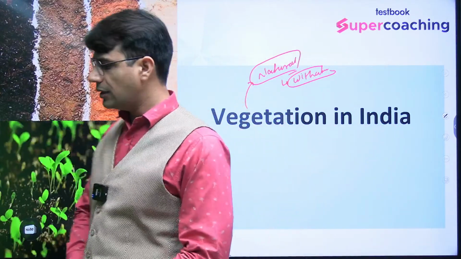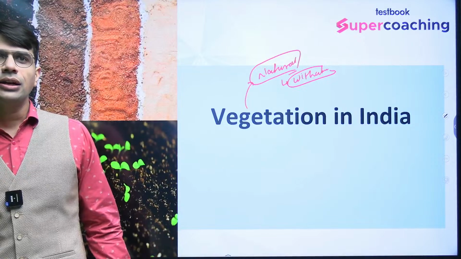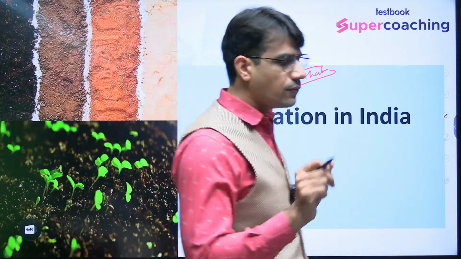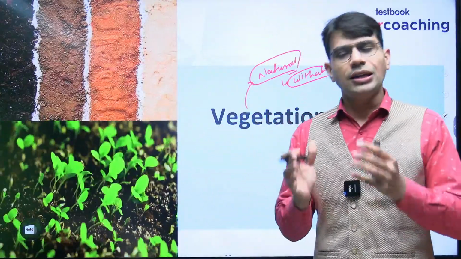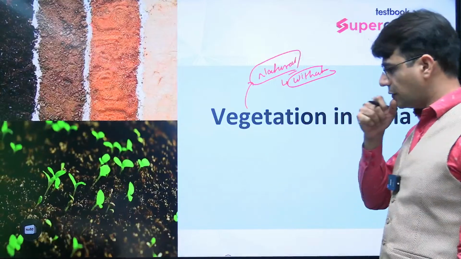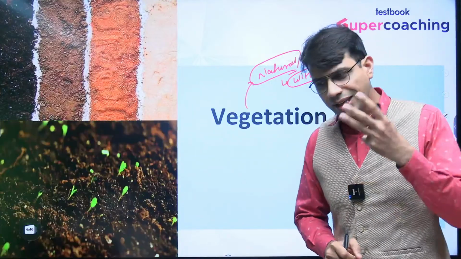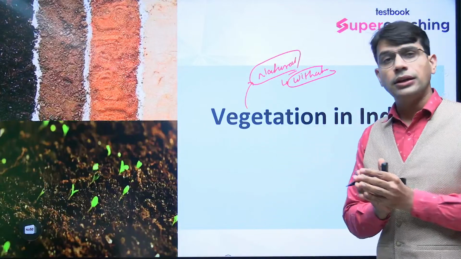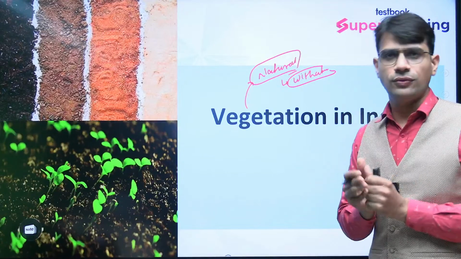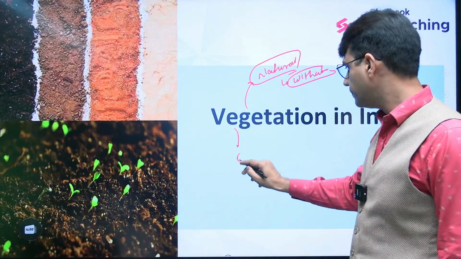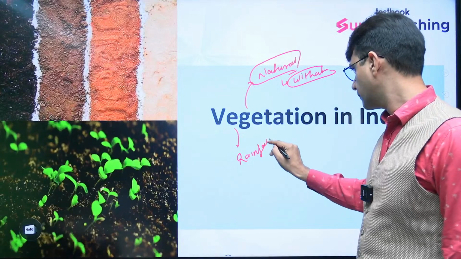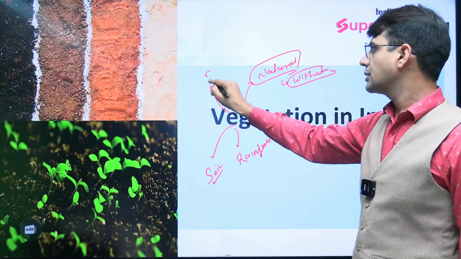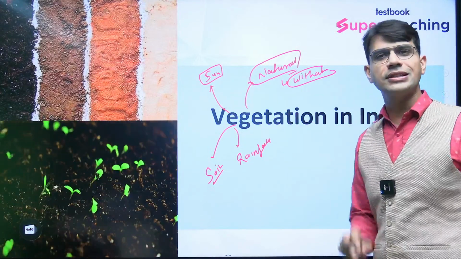Agriculture is an area which is artificial in nature, and vegetation is something which is found naturally, in nature, without human interference. What are the important things? There are three important parameters, factors, which are basically needed for any kind of vegetation: rainfall, no doubt fertile soil, and sunlight, or I will say the temperature.